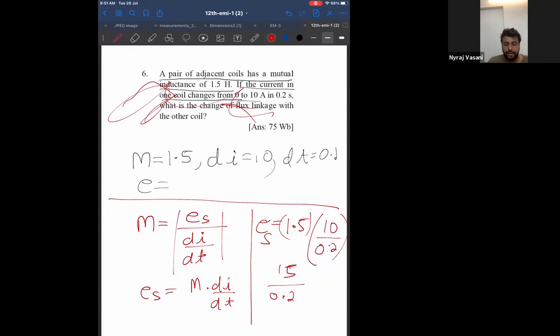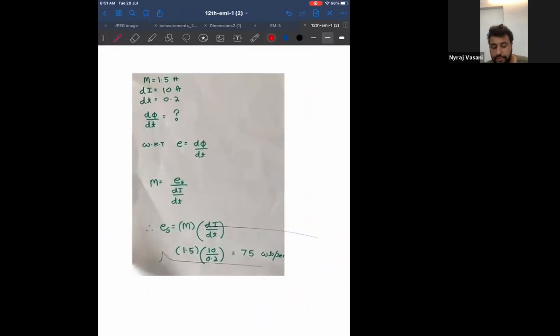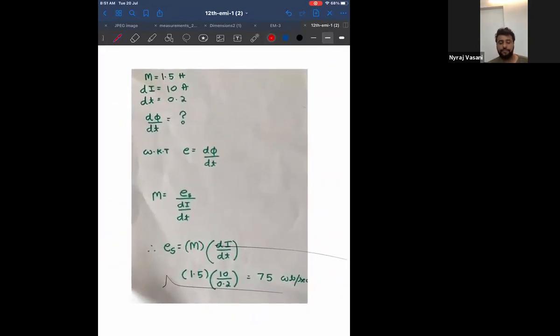Multiply and divide by 10, I get 150 divided by 2. 2 sevens are 14, therefore the answer is 75. Getting it, all of you? Again, if you notice, I'm using the most basic formula for self-induction and mutual induction. Nothing great.